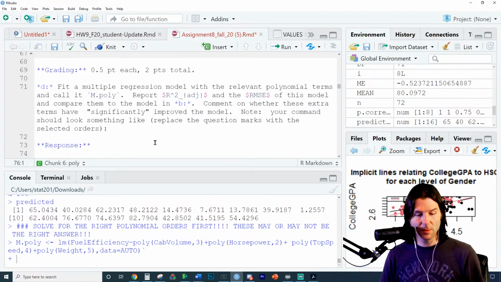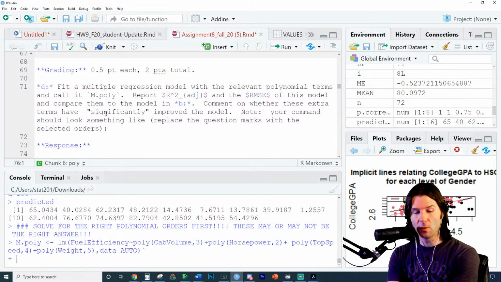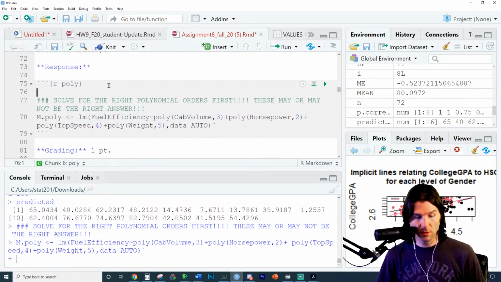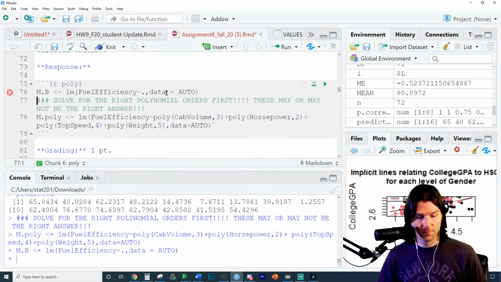So, Tingyan, were you asking about this right here? Fit a model with the polynomial order with the relevant polynomial terms, report the R-squared adjusted and the RMSE of the model, and compare them to the model in B. Comment on whether these extra terms have significantly improved the model. Okay, yes, that's, I think, what we need to talk about. So the model in model B is just going to be fuel efficiency tilde dot. So let's go here to model B, m.B tilde dot, comma, data equals, and the data set is auto.